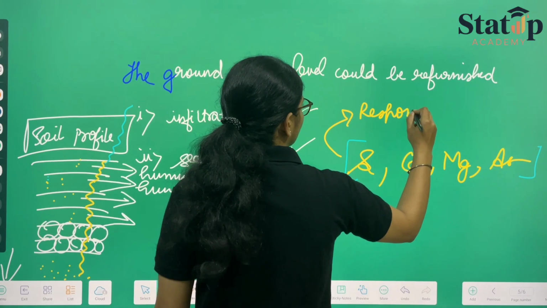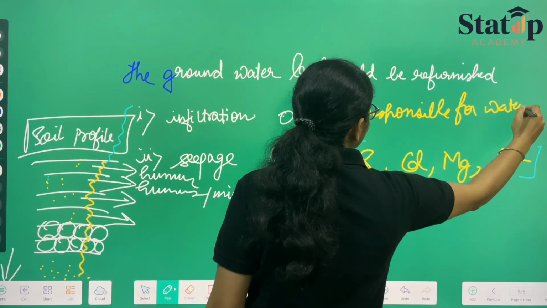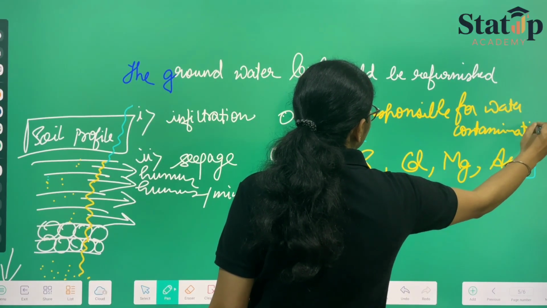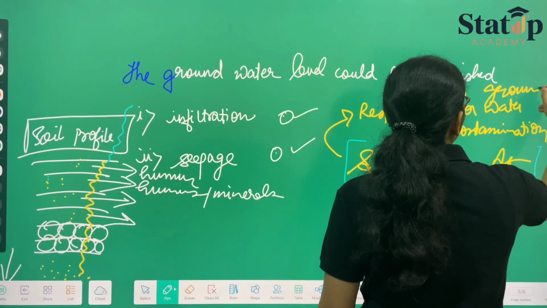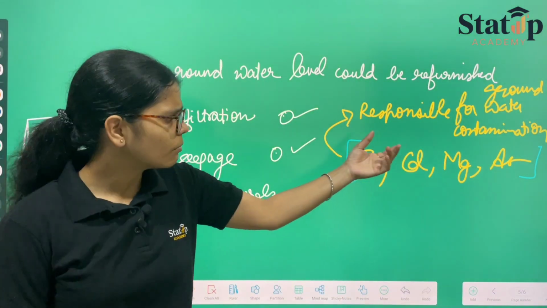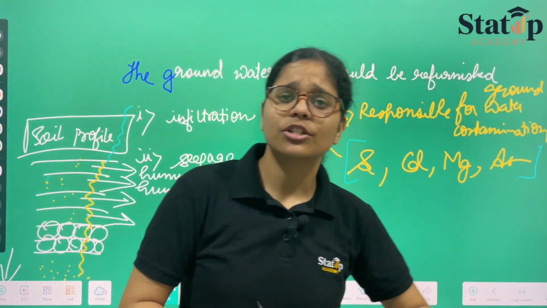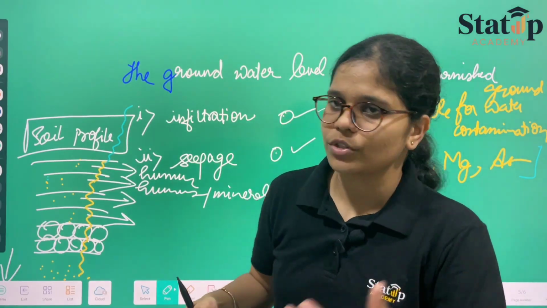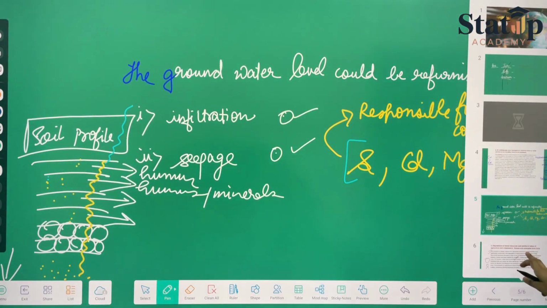Responsible for water contamination. कौन सा वाटर? वाटर भी कौन सा? ग्राउंड वाटर. सरफेस वाटर के कंटेमिनेशन के फैक्टर्स थोड़े अलग है, थोड़े से, नॉट all but थोड़े से. That could be your pesticides, your agriculture waste, your sewage, your industrial waste, or all those things also. So this was all about ग्राउंड वाटर.